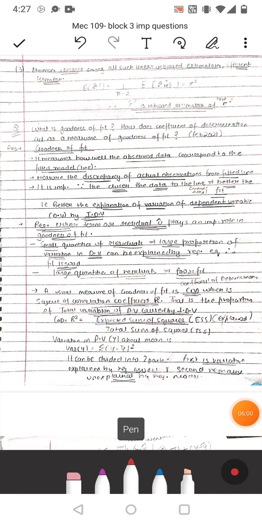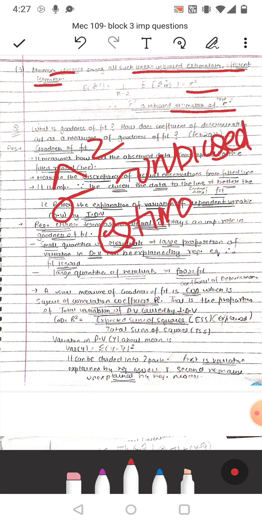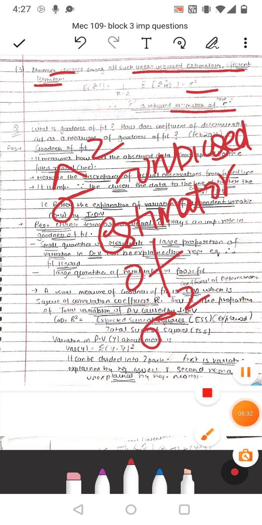Last but not least, minimum variance among all such linear unbiased estimators, that is, efficient estimate. That is, expected value of sigma cap square is equal to 1 upon n minus 2 expected value of summation ui square, which is equal to sigma square. That is, sigma cap square is an unbiased estimator of sigma square.